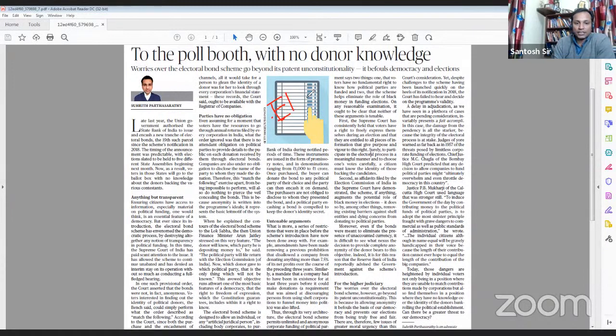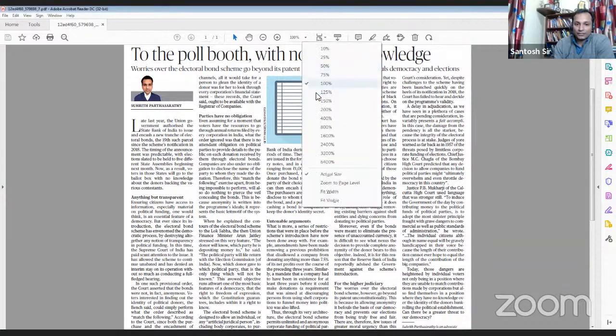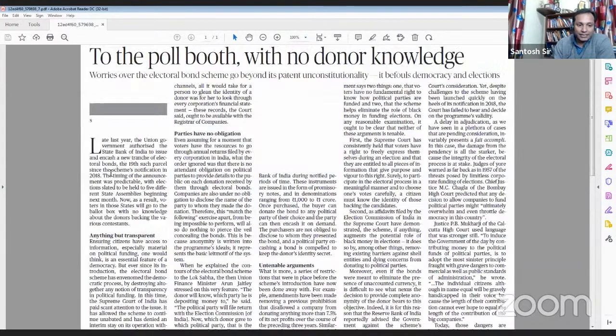So let me first tell you, okay, from which part of the syllabus this topic comes from. This topic will come in GS paper 2, polity section. In polity section, it will come where? In elections or electoral reform. You can put this topic into electoral reform. Okay, so let us first try to analyze the editorial, and after we analyze the editorial, we will try to write a model answer. So let me just start the analysis.